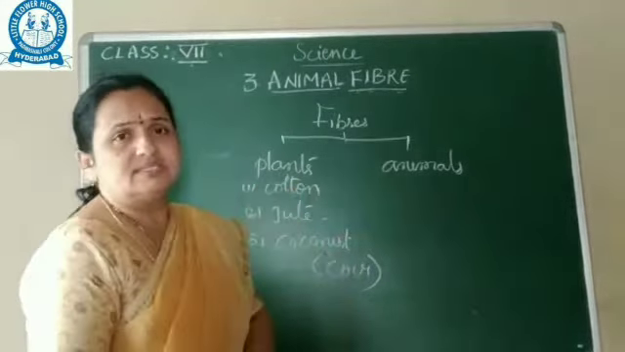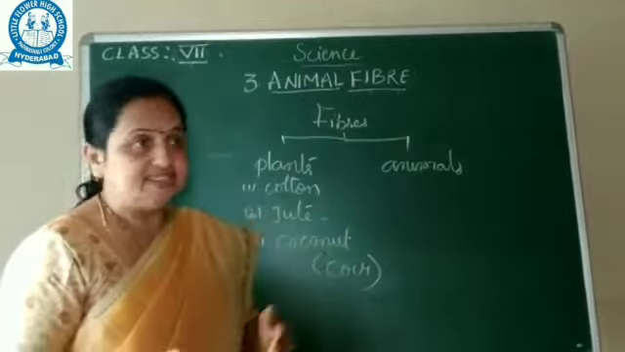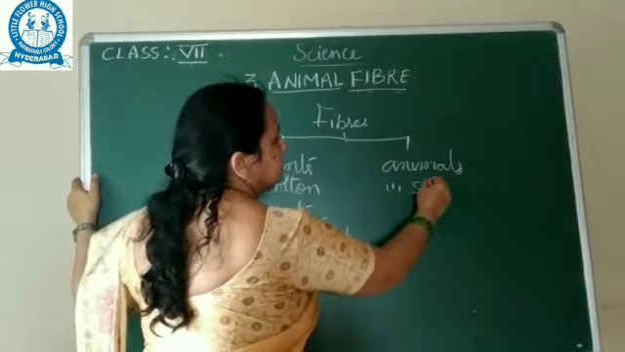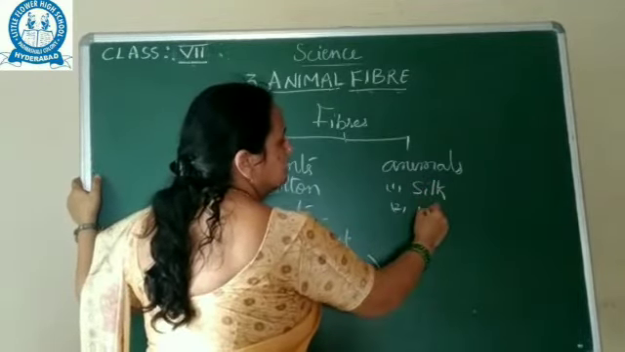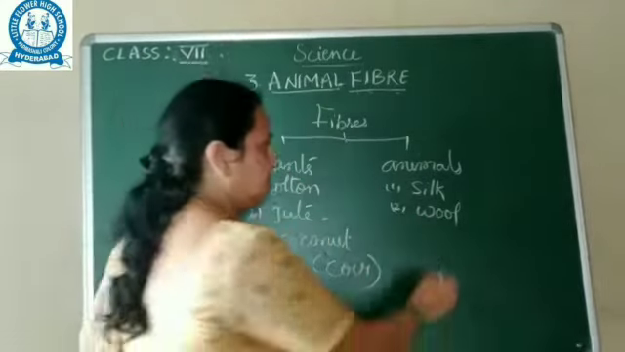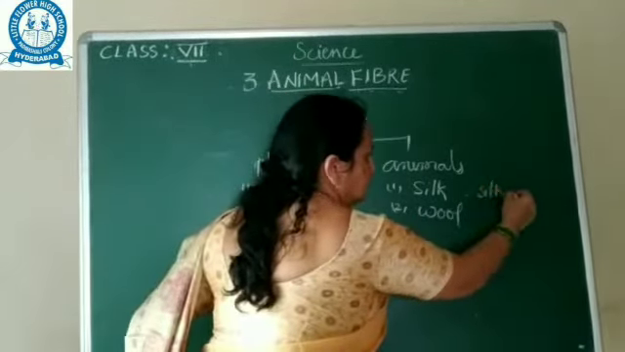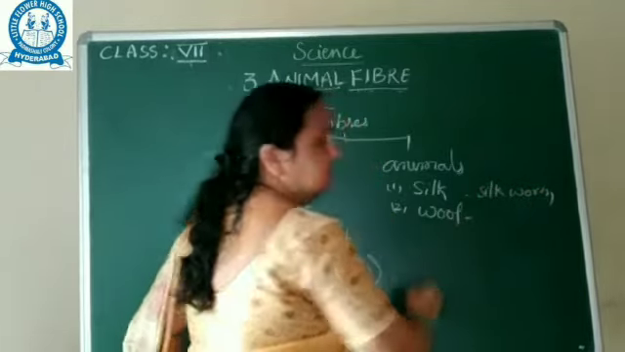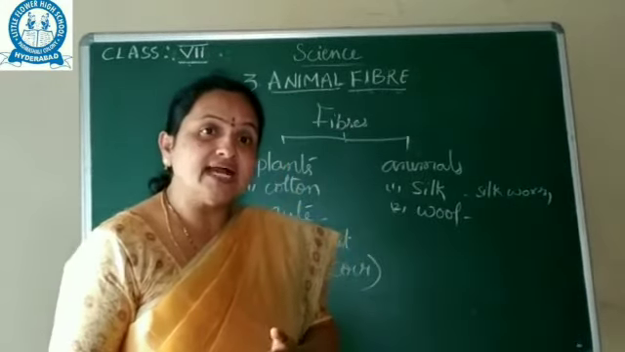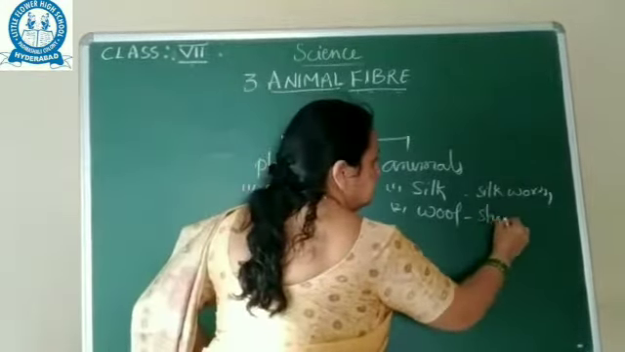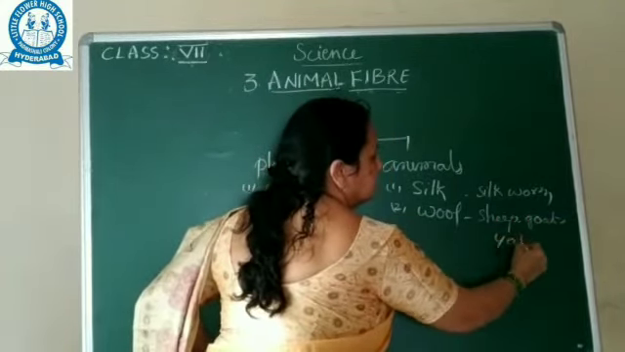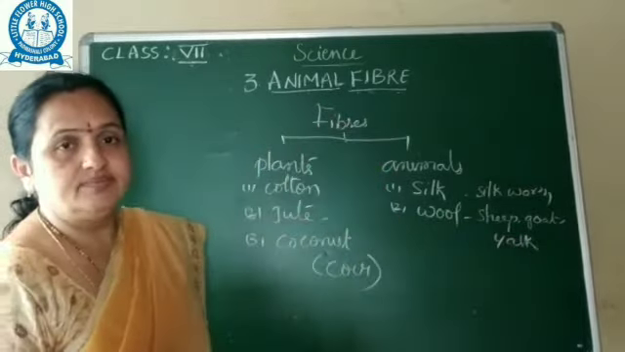Next, coming to animals. From animals also we are getting fibers. Yes. What are they? Silk, wool. Okay. Silk means from where? Silkworm. Is it? Silkworm. Wool means from the fur of some sheep, goat, yak, like these animals. From these animals we will get wool.